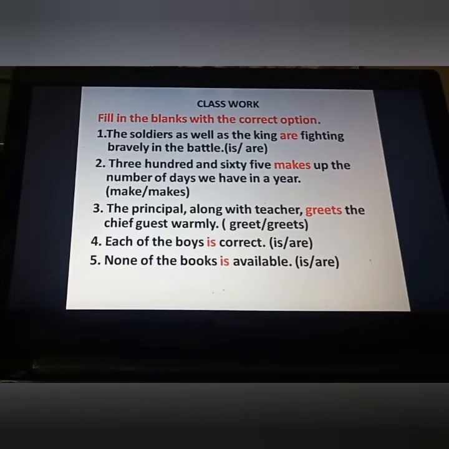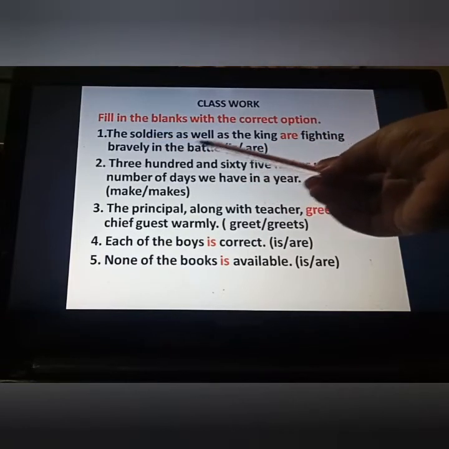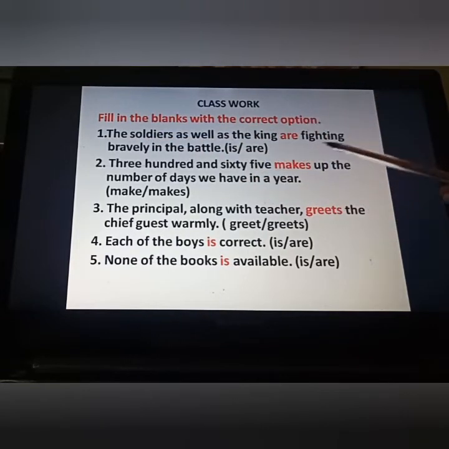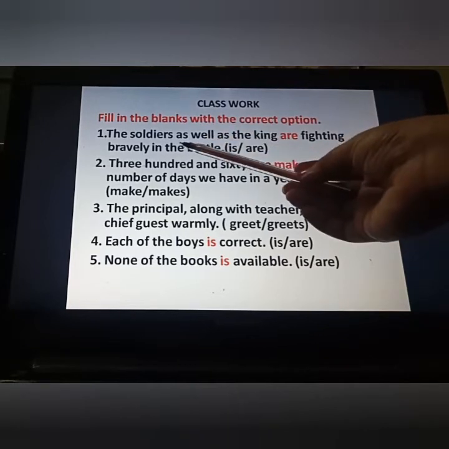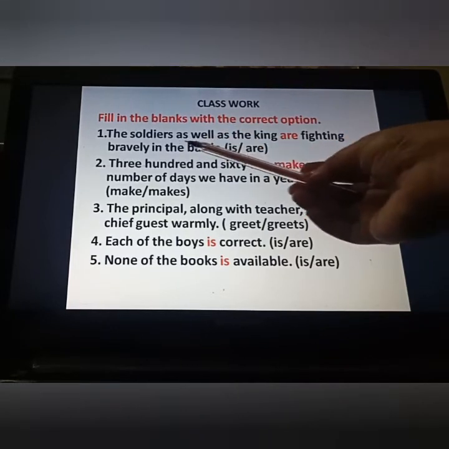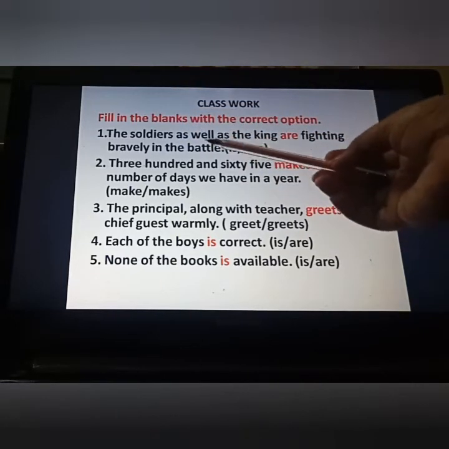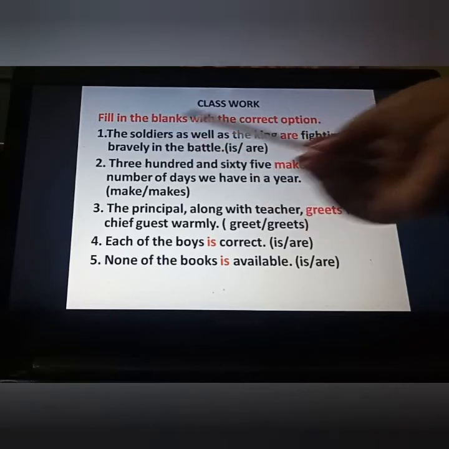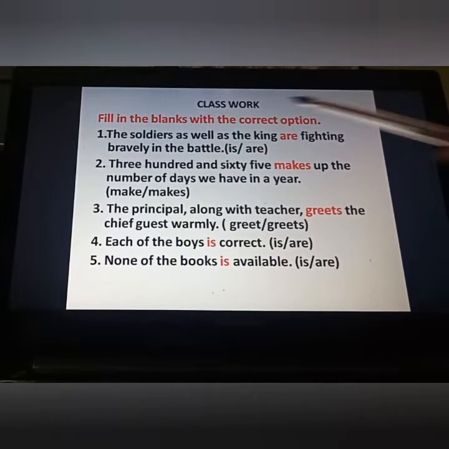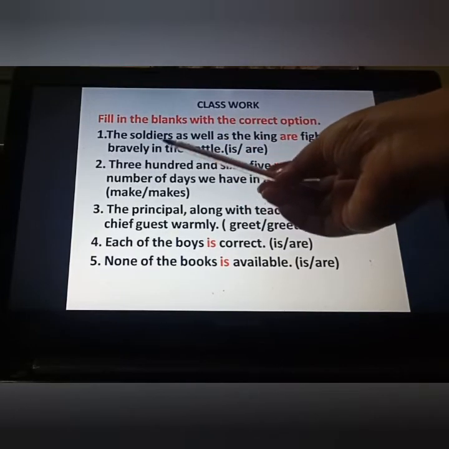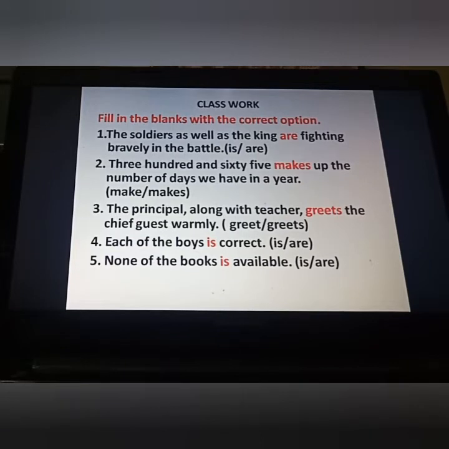Now some questions for you. This is your classwork, students. Fill in the blanks with the correct options. The soldiers as well as the king dash fighting bravely in the battle. Now if you remember the first rule, that is "as well as." Whenever you get this kind of phrase, you have to see before it whatever noun is given. Accordingly you have to put your verb. Now see, before "as well as," what is given? The soldiers. This is our plural noun. So we have to put a plural verb here. So we have put "are," because here we are talking about soldiers. Fine. Not the king.